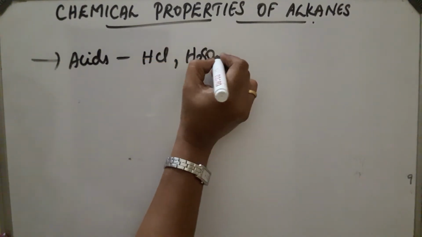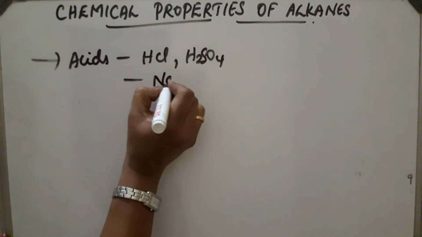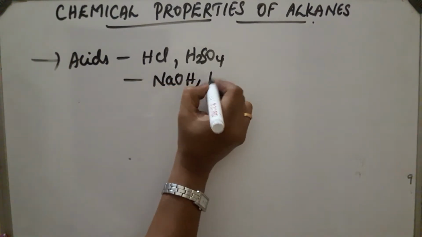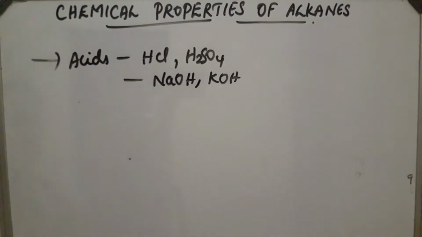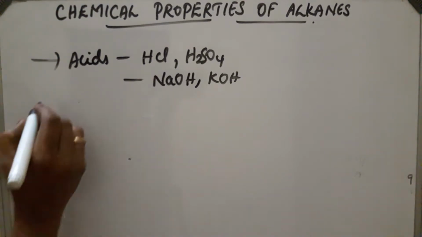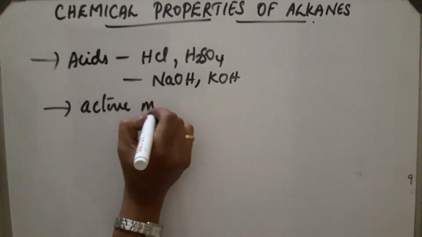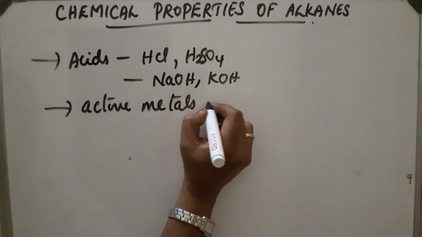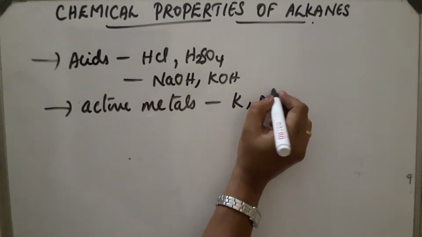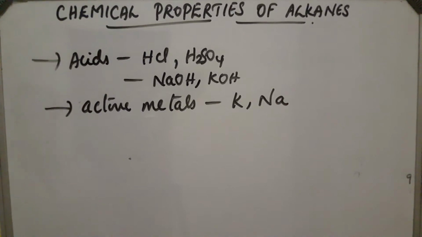Also strong bases like NaOH, KOH, etc. And also they are non-reactive or inert towards oxidizing agents and reducing agents like KMnO4, etc. They are also inert towards active metals like potassium, sodium, etc. They have no reaction. So they are inert towards all these compounds.